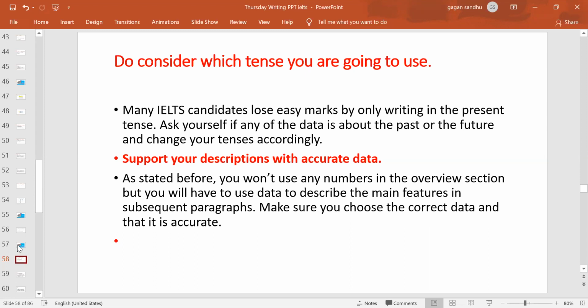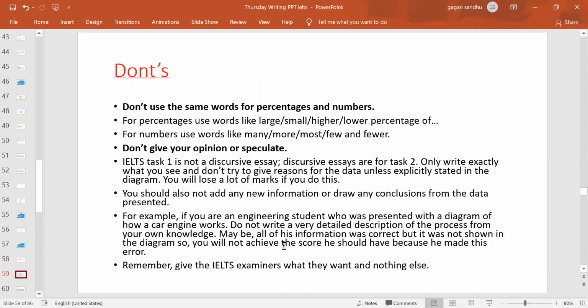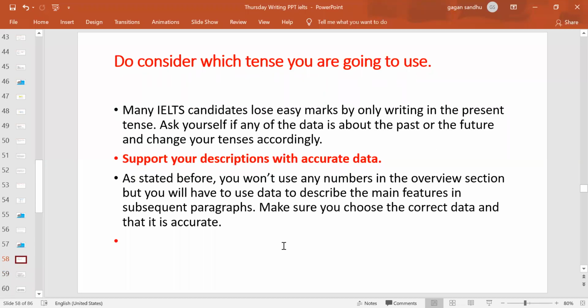So if any information is in the present or future, then of course, for present, you are talking in the present indefinite and continuous as well. And if it's future, then certainly you are using the future indefinite mostly, right? And if something will be continuing, then future continuous. And support your data with accurate description. That means if a percentage says 29%, you write 30. So don't write only 30. Always say it is roundabout 30.